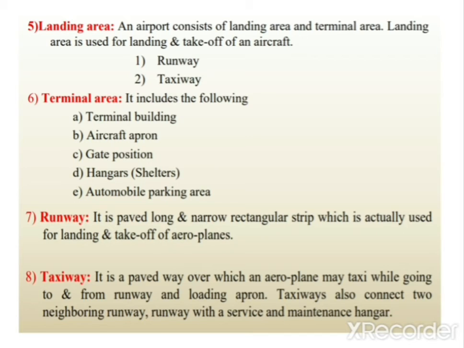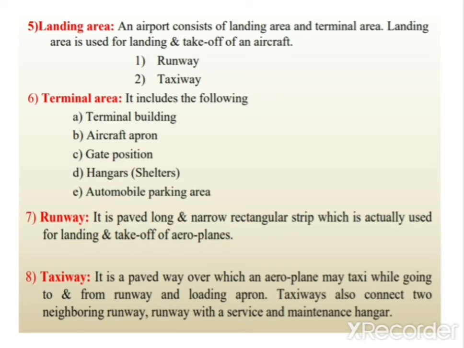And aircraft apron is the place where we will park aircraft or aeroplanes. Apron is nothing but the land which is provided for the parking of the aeroplanes within the airport.